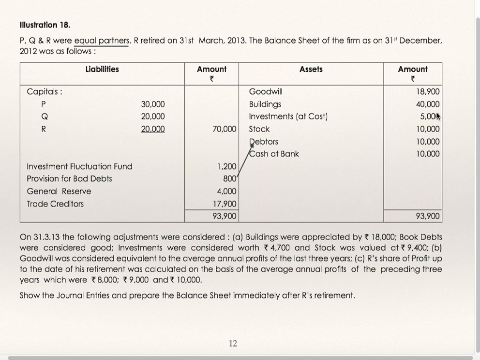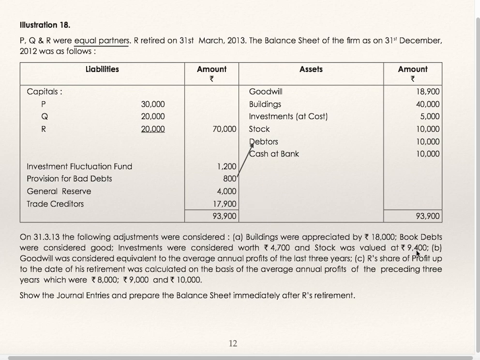Investment at cost is 5,000, but its market value is 4,700. Difference between these two, 5,000 and 4,700, is 300. Only 300 is to be kept in investment fluctuation fund, and the remaining 1,200 minus 300, 900, either distribute it to partners or you can transfer it to revaluation account.